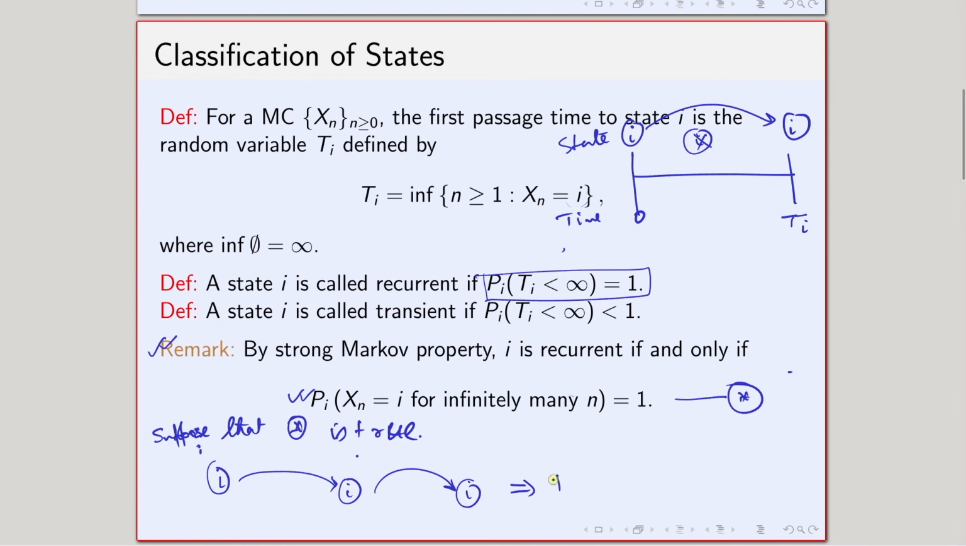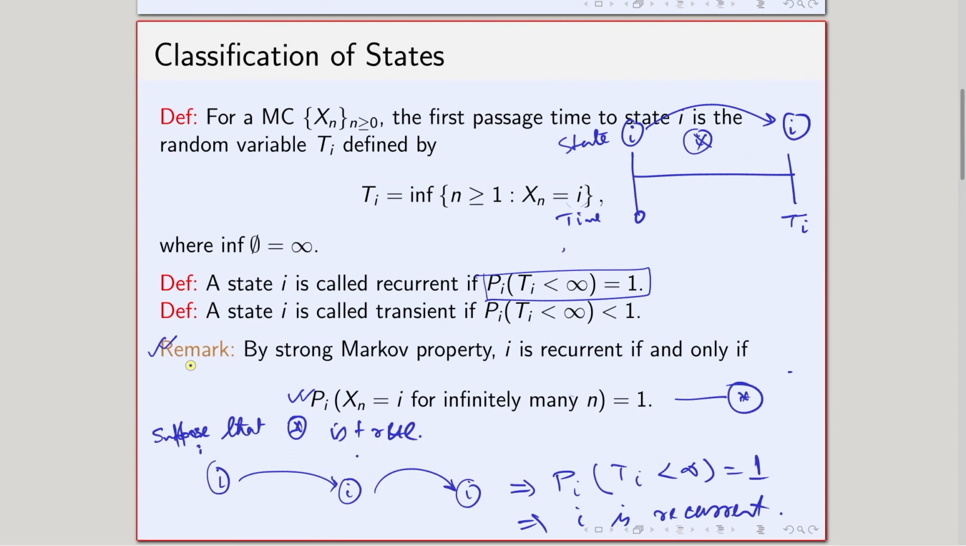That's why this implies that Pi Ti is less than infinity with probability 1, and this implies that I is recurrent. Okay, and that actually completes this proof. So this remark is important in the sense that the definition tells that starting from I, I will come back to I in finite time for sure. If starting from I I come back to I in finite time with probability 1, that is the recurrent state.